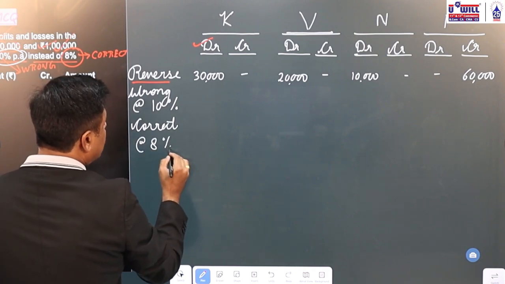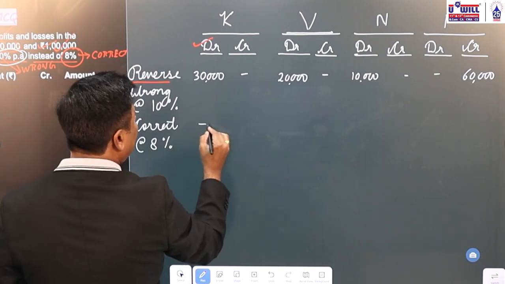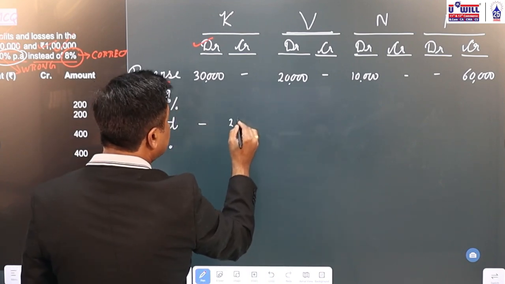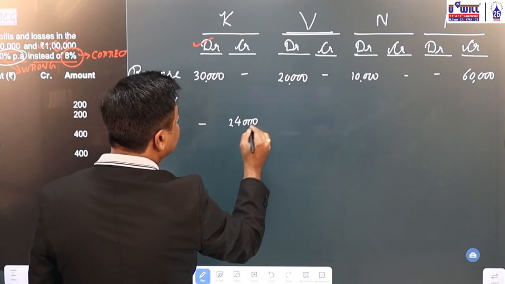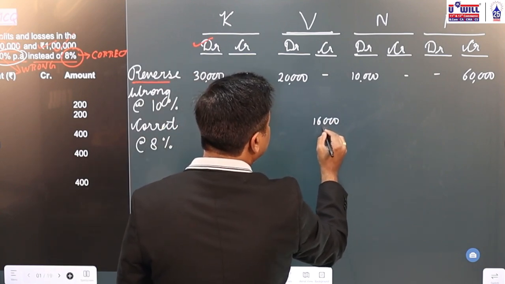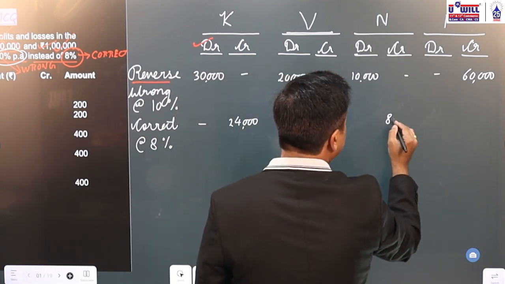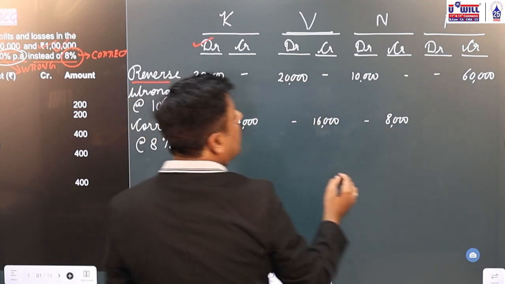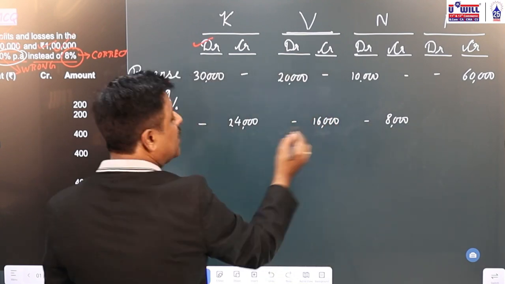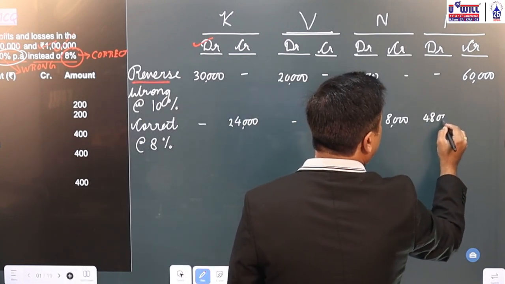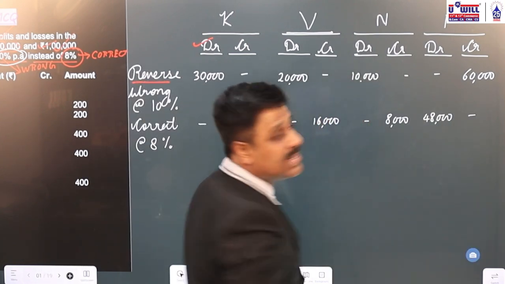So same 3 lakhs at 8%; the correct effect will come in partners' column on the credit side. 3 lakhs 8%, 24,000. 2 lakhs 8%, 16,000. 1 lakh 8%, 8,000. Now the total 24,000 plus 16,000 plus 8,000, 48,000, will come in the firm column, that is P&L appropriation, on the debit side.